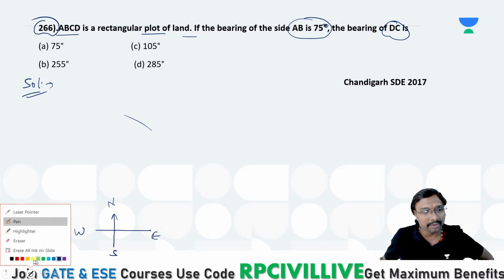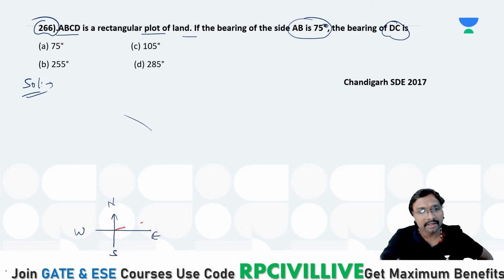Line AB is 75 degrees, right? What is that 75 degrees? It is just nearby east, and yes, 75 degrees from it. This is your A point, this is your B point. This is your BC, and this angle is 90 degrees, right?